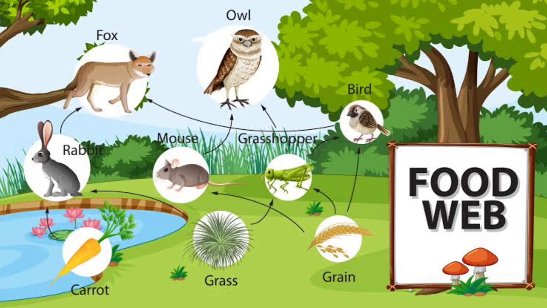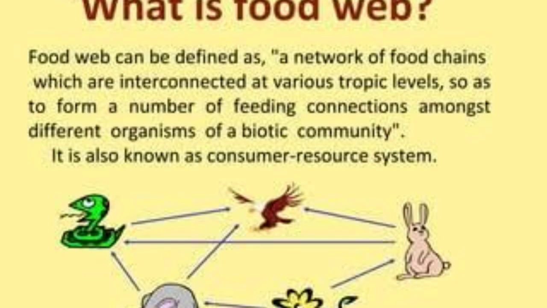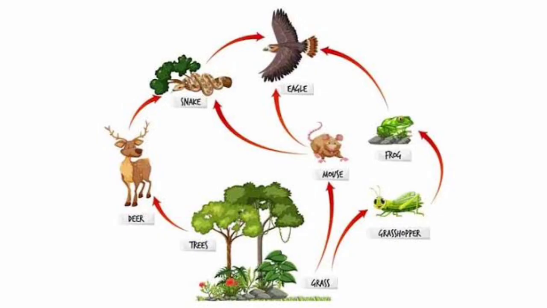Food web. A food web is a network of interconnected food chains. It comprises all the food chains within a single ecosystem. It helps in understanding that plants lay the foundation of all the food chains. In a marine environment, phytoplankton forms the primary producers majorly.